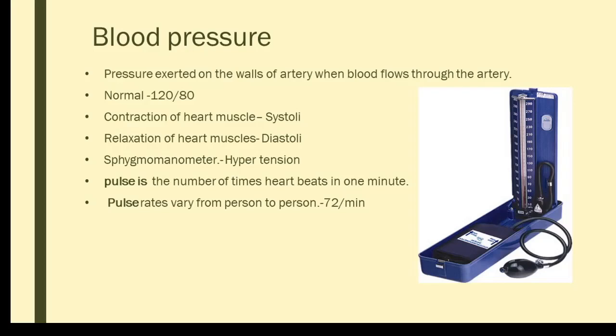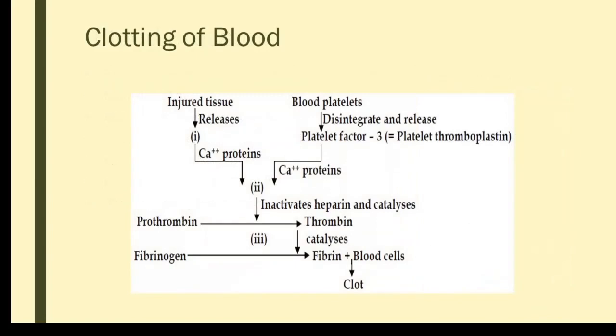Now we will move on to the next slide, that is the clotting of blood. Clotting of blood is not given in detail in your textbook, only one or two sentences. Whenever there is any cut or wound, in order to prevent excess leakage of blood through the damaged blood vessels, our body has a protective mechanism. How it happens: whenever there is a cut or wound, the platelets also get damaged. These platelets release a protein called prothrombin.